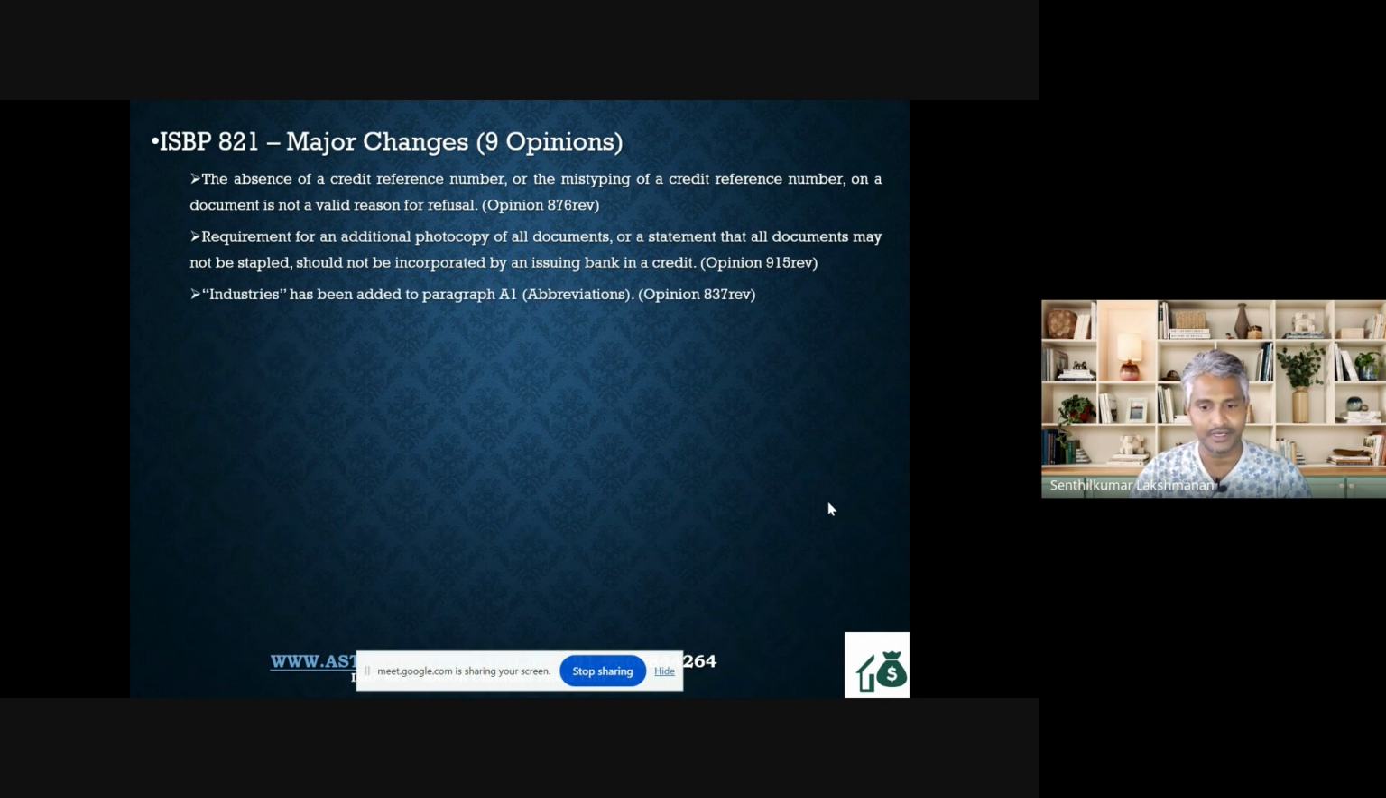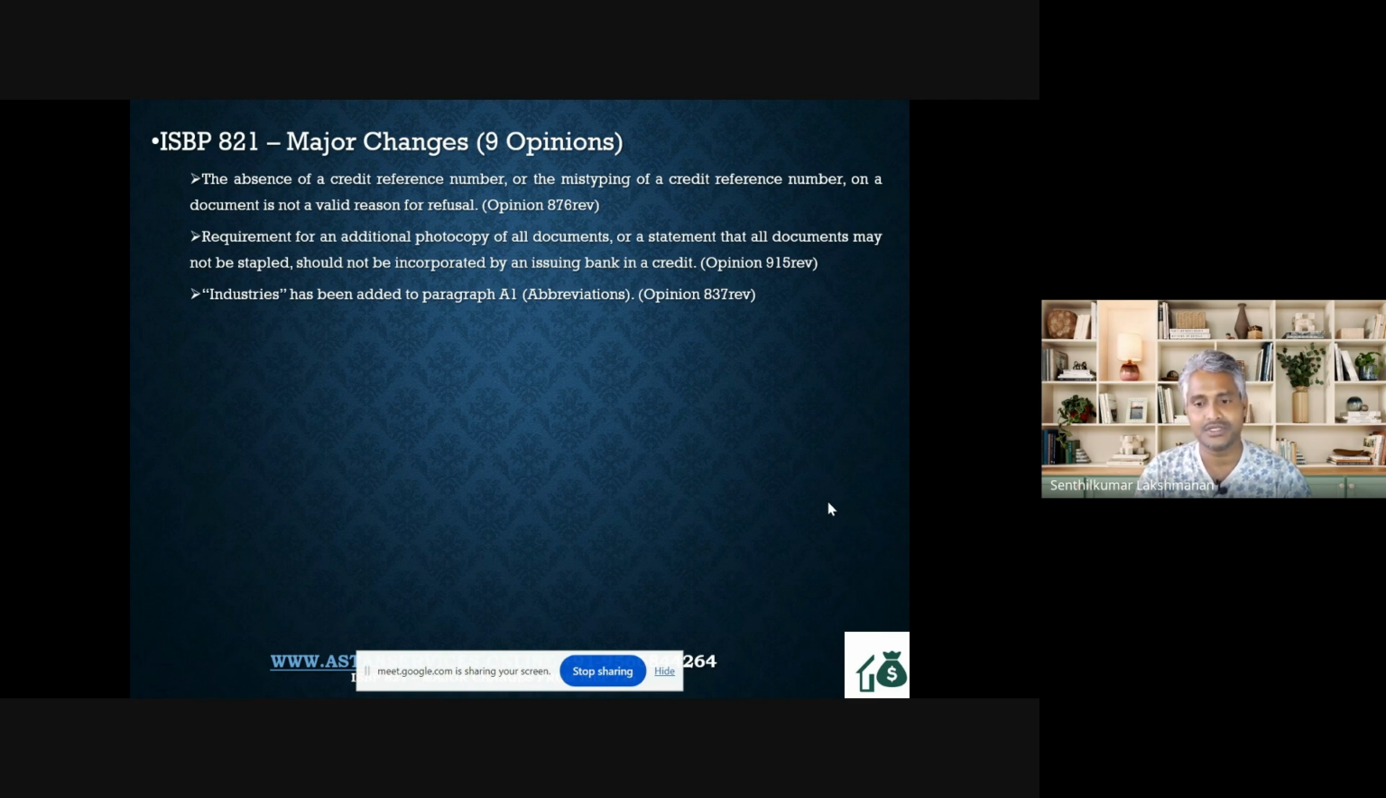All right, and the third one. Again, this is an interesting thing. I have a friend who quoted a discrepancy stating that instead of IND, it is showing as industries. I said that we have an ISBP definition saying that IND, industry, everything is the same. Then he said that it quotes only industry, it doesn't quote industries, not the plural.